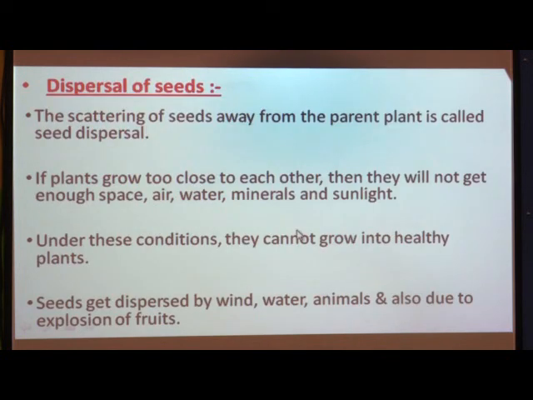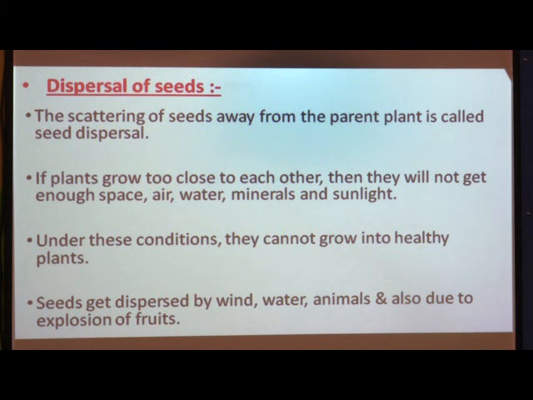Now let us see about the dispersal of seeds. In the next part of the topic, we have to learn about the dispersal of seeds by different ways. But when we look at this point, the first question that comes to our mind is: why is dispersal of seeds necessary?